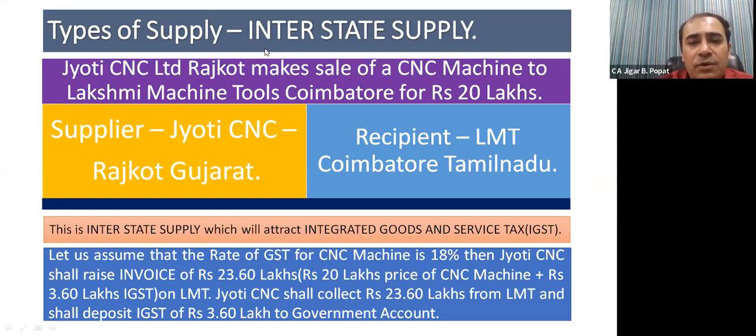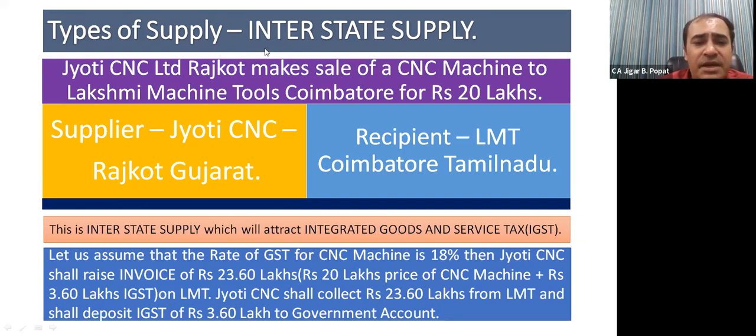So, if rate of CGST is 9%, then equal 9% SGST shall be levied. And so actual rate of GST will be 18%. If it is interstate supply, there will be 18% of IGST which will be levied. IGST is nothing but the total of CGST and SGST. That's why it is called integrated. Integration of CGST and SGST. So it will be called IGST. Fair enough. So now let's have one example in a quick way.